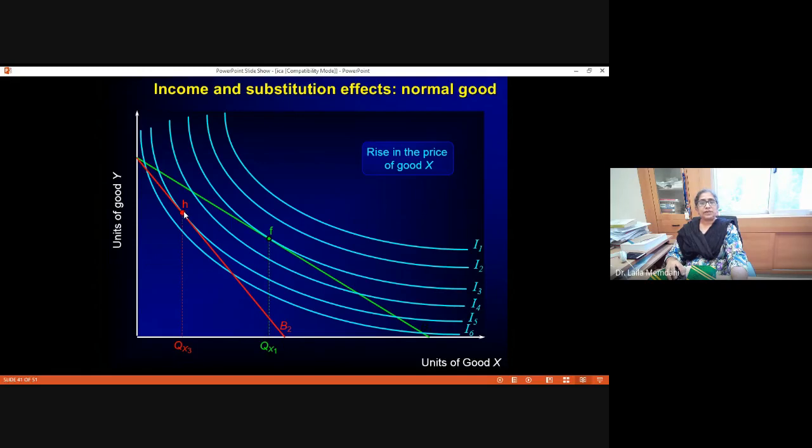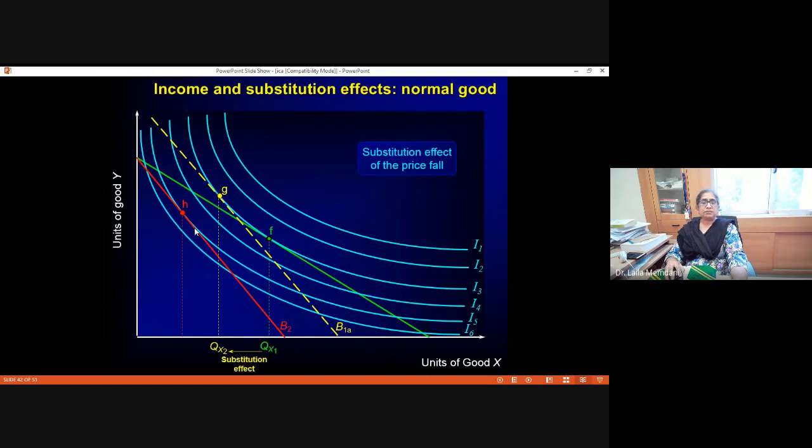where the price line is tangent to I5. Now this is the total effect. Movement from QX1 to QX3 is the total effect. Now this total effect consists of income effect and substitution effect. Now for separating the two effects, the consumer's real income has fallen. The price line shifted downwards, which means that the consumer's real income has fallen.